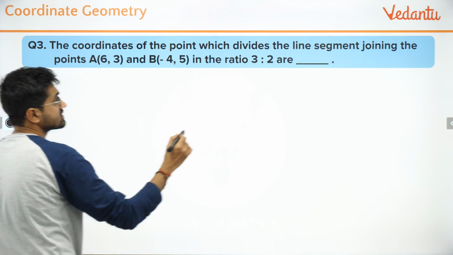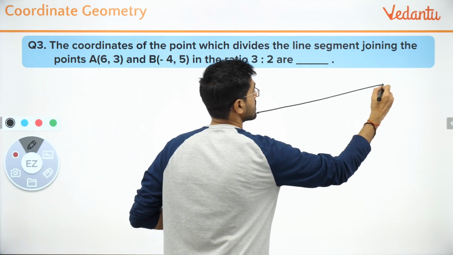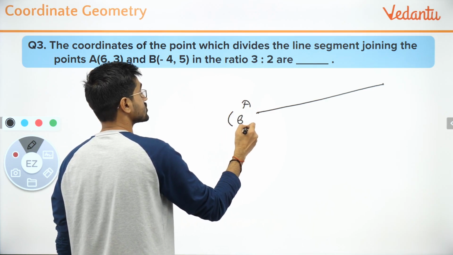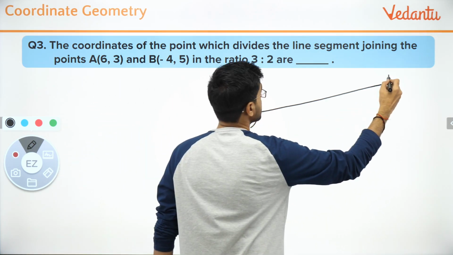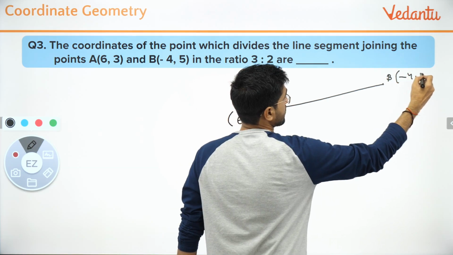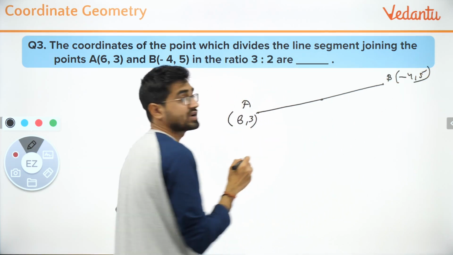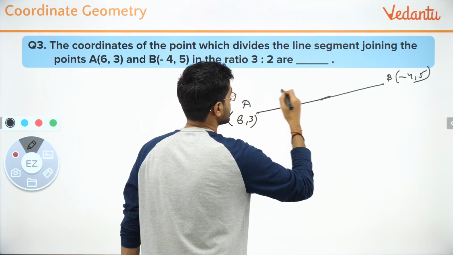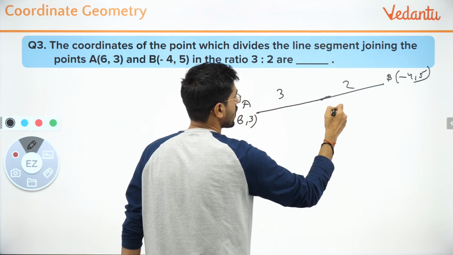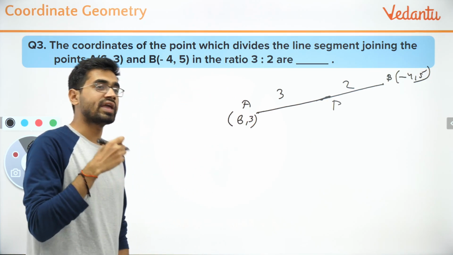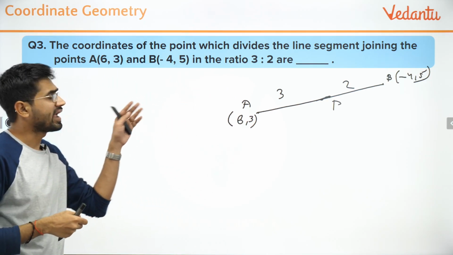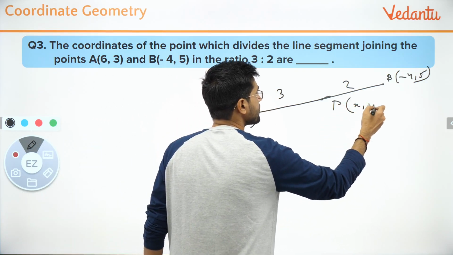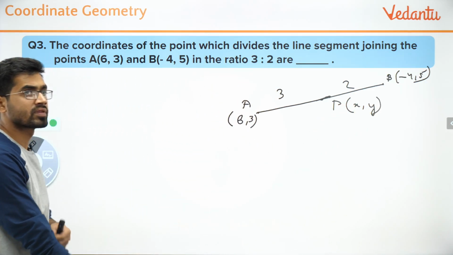There are 2 points, A is 6, 3 and B is minus 4, 5. And the ratio of the division which is happening is 3:2. Pretty simple. So the ratio is 3:2. This is what point P is doing. And they have asked me to find the x and y coordinates of this point P(x, y). Okay, so let us start now.